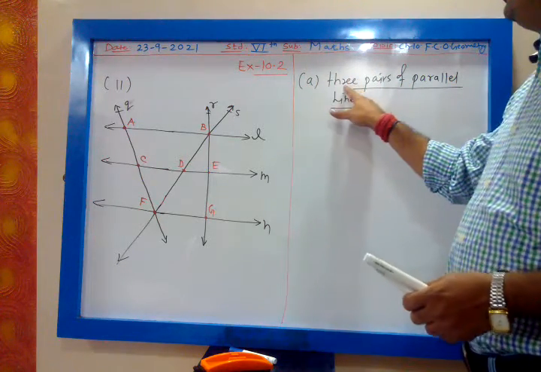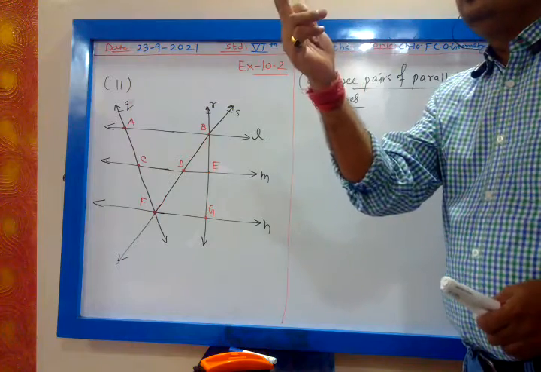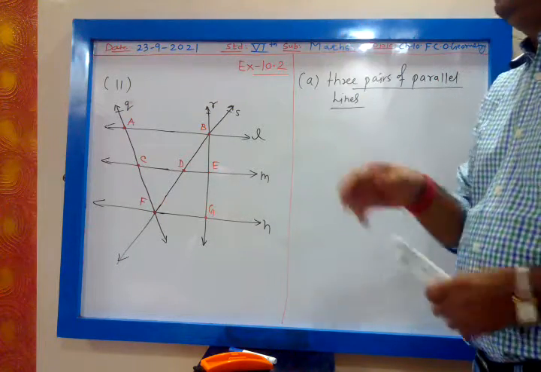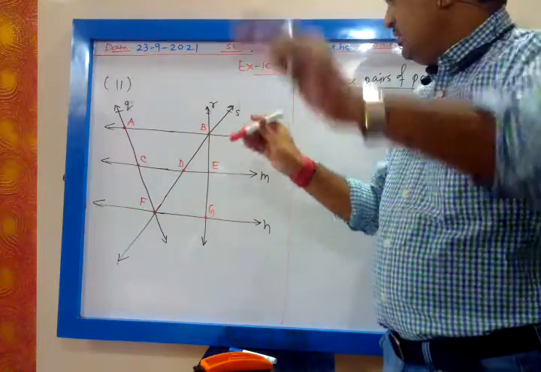See, you want 3 pairs. Pair means 2 lines. How many pairs? 3 pairs. See here.